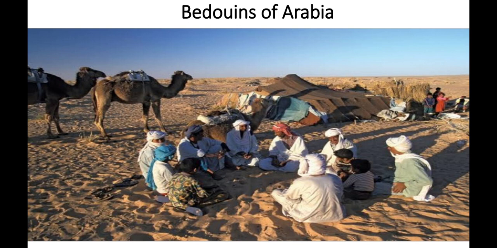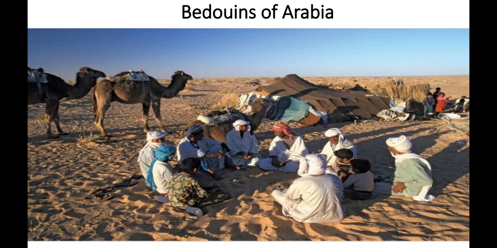And thick clothes also protect them from the stormy winds. So this is all about the Bedouins of Arabia.